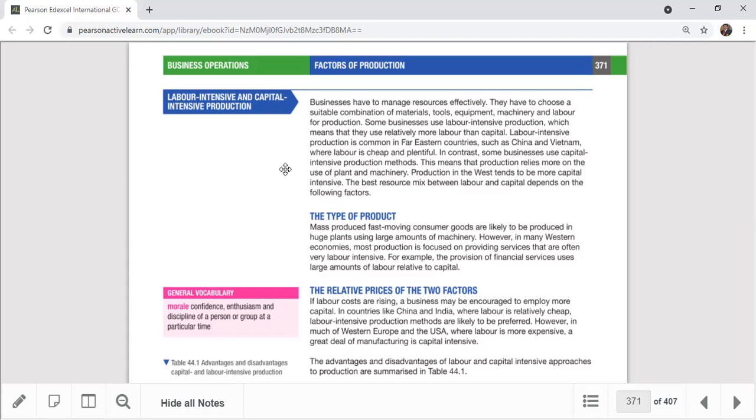In contrast, some businesses use capital intensive production methods. This means that production relies more on the use of plant and machinery. Production in the West tends to be more capital intensive. The best resource mix between labor and capital depends on the following factors.